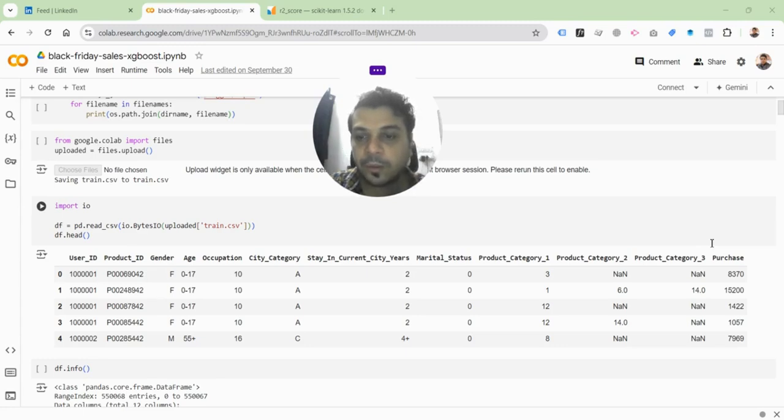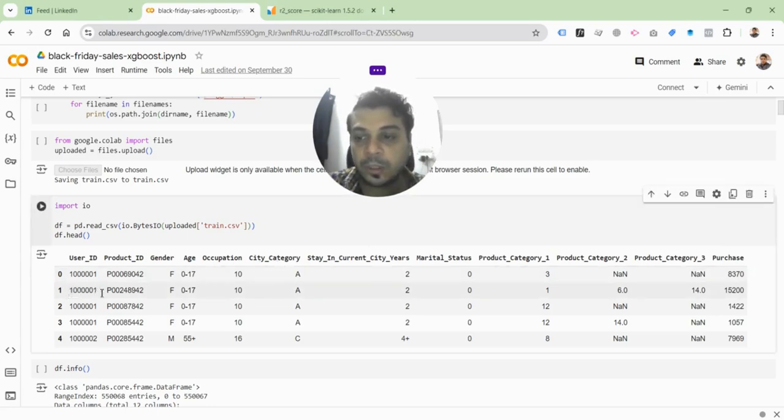So we have got a data set which includes user ID, product ID, gender, age, occupation, city category, where they are, how many years they've been staying in that current city, the marital status, product categories that they're purchasing, and then there's also purchase. Okay, so the purchase is the value associated with the transaction, and therefore that is at a user level. Okay, so as you can see, each row corresponds to a user ID.